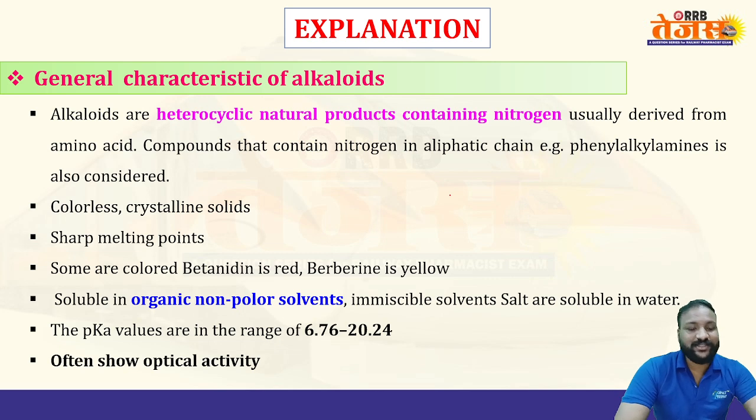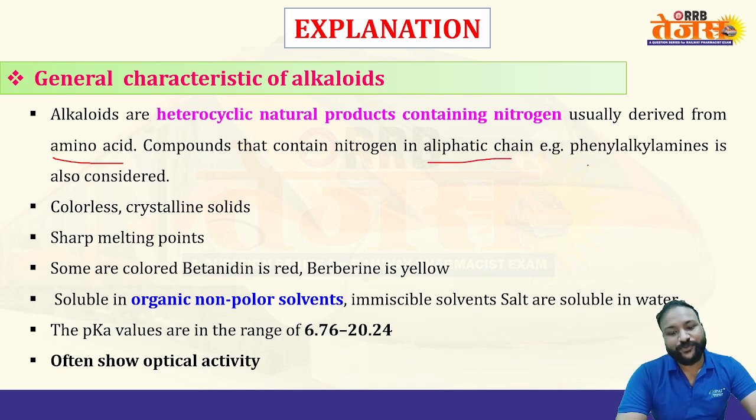Let us see some of the general characteristics of alkaloids. Alkaloids are heterocyclic natural products containing nitrogen. The alkaloid itself is a nitrogen-containing heterocyclic ring, usually derived from an amino acid. They are derivatives of amino acids, compounds that contain nitrogen in an aliphatic chain, for example phenylalkylamines.